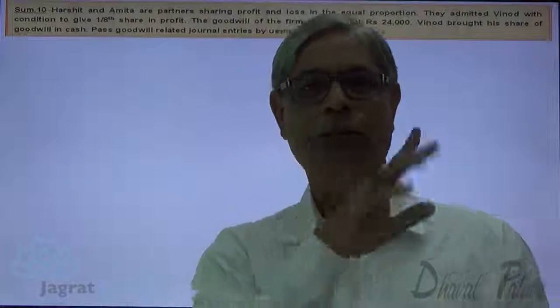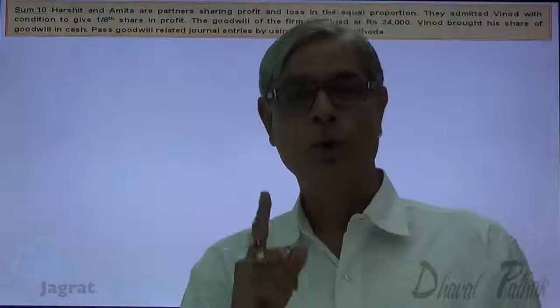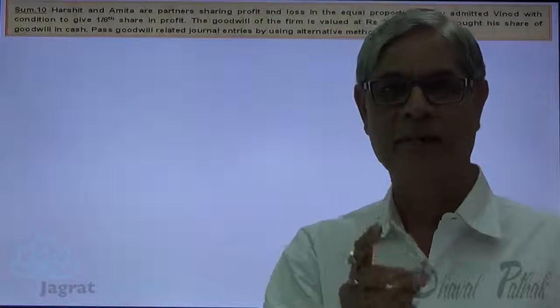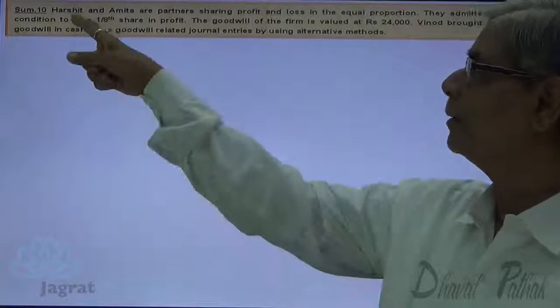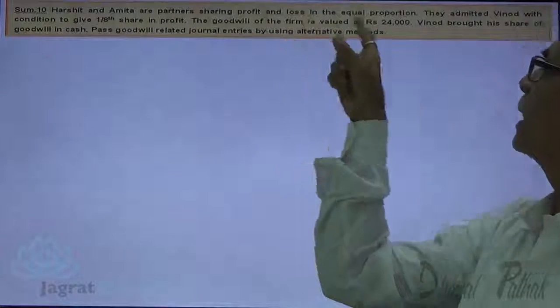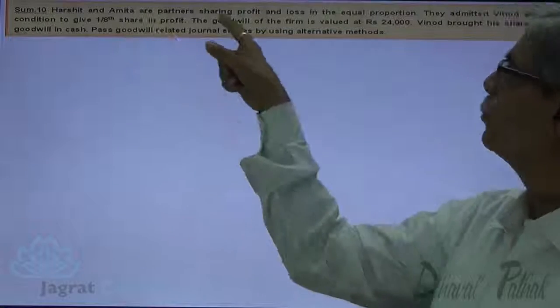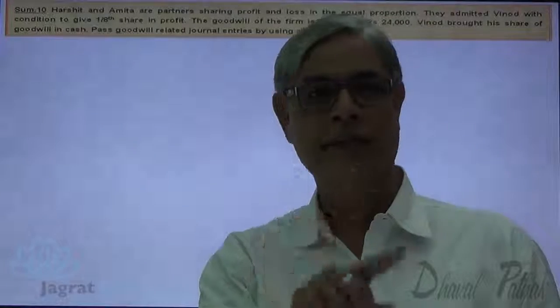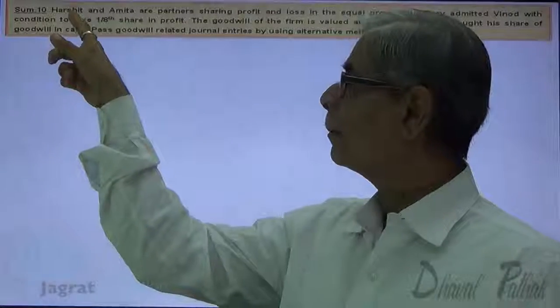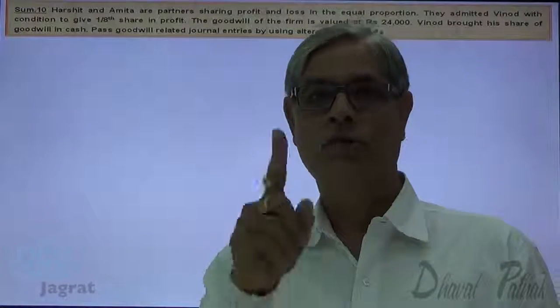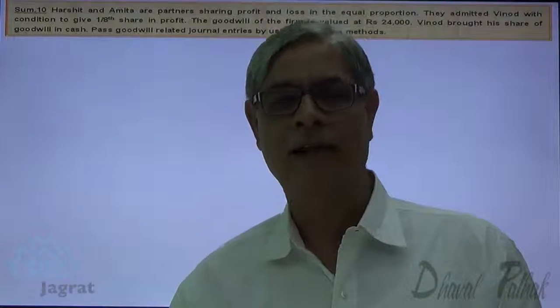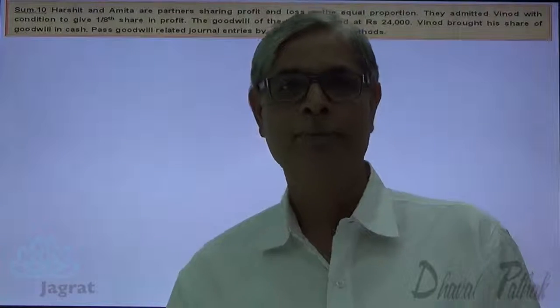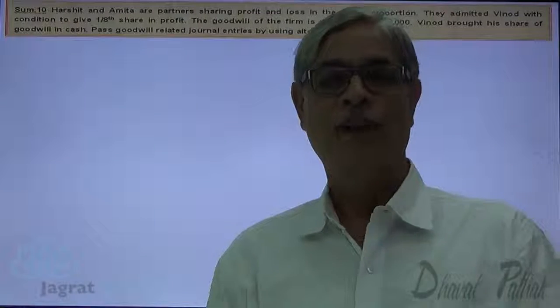So whatever the amount, 3,000, brought by a new partner to acquire 1/8 ownership in an asset, that 3,000 will be distributed between Harshit and Amita in the old profit sharing ratio, that is equal proportion. So 3,000 taken equally by Harshit and Amita. So 1,500 and 1,500 is the amount received by them for transferring 1/8 ownership in favor of new partner.